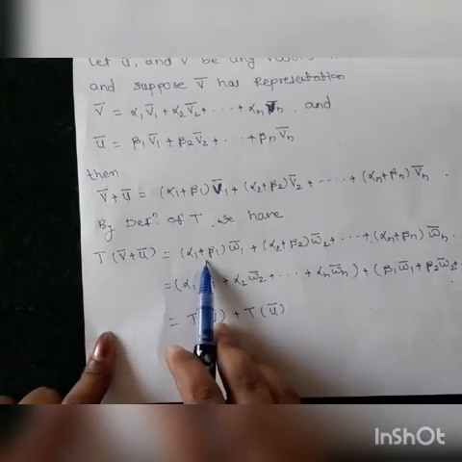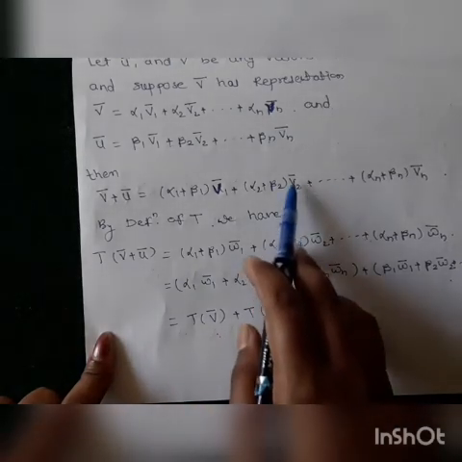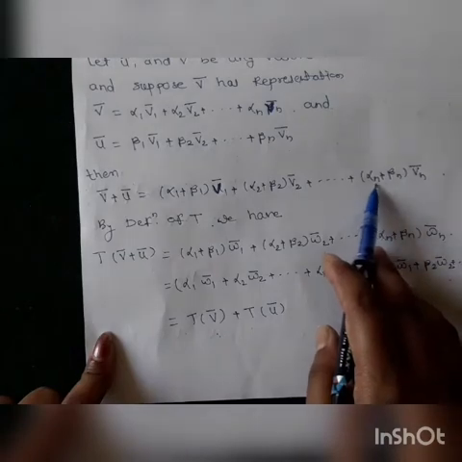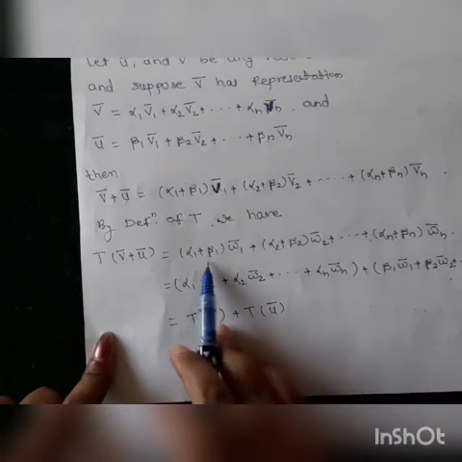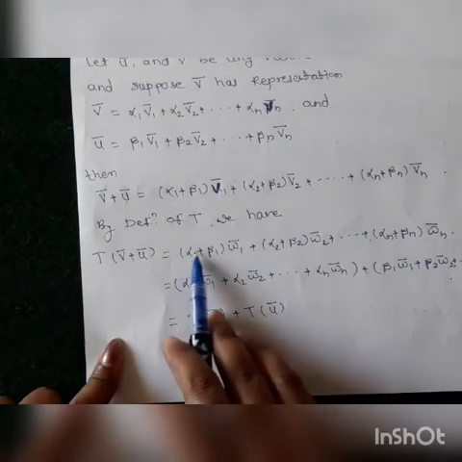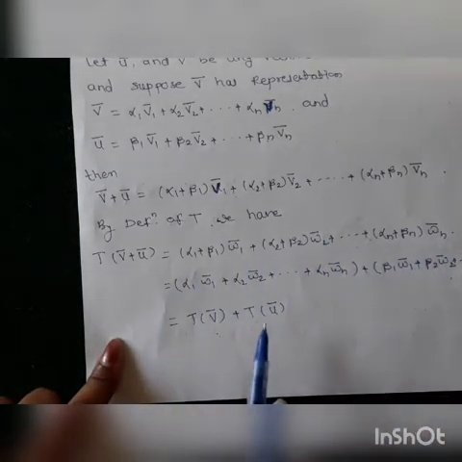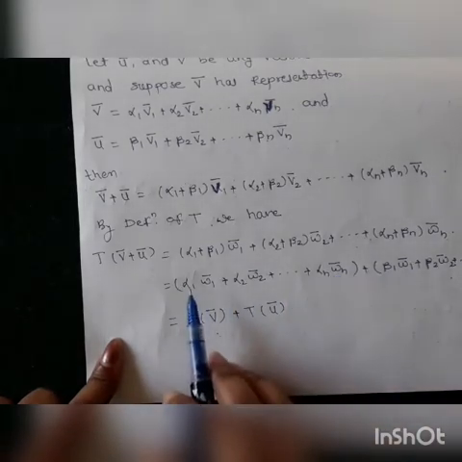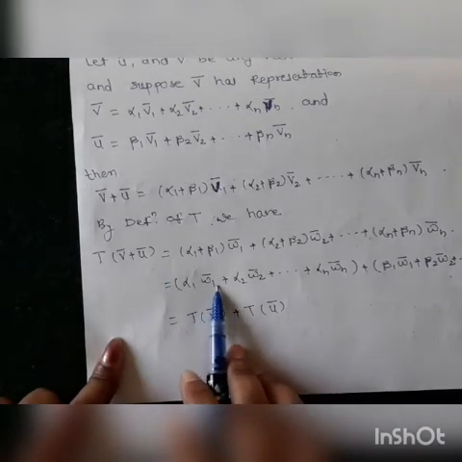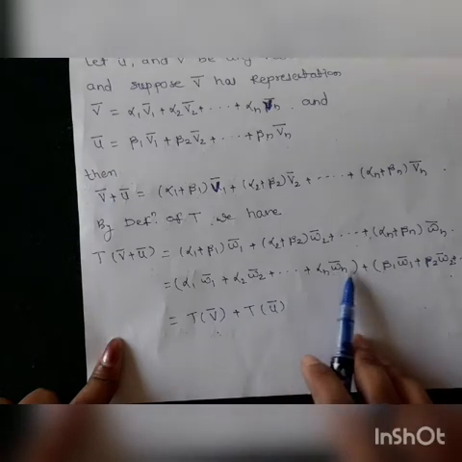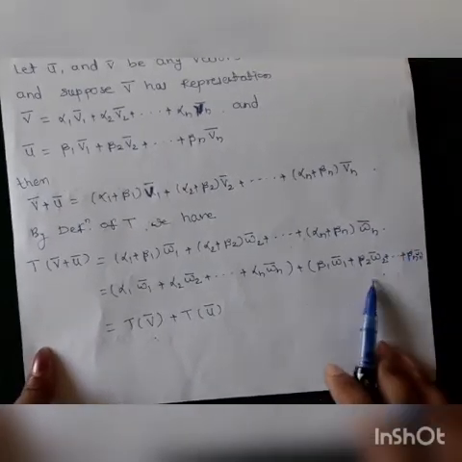Therefore, it is equal to alpha 1 plus beta 1 W1 bar, plus alpha 2 plus beta 2 W2 bar, up to so on, alpha n plus beta n Wn bar. Now multiplying, we get alpha 1 W1 bar plus beta 1 W1 bar, then alpha 2 W2 bar plus beta 2 W2 bar, and so on. If we consider the alpha i Wi in one bracket and the beta i Wi in a second bracket, we get alpha 1 W1 bar plus alpha 2 W2 bar up to alpha n Wn bar, and in the second bracket beta 1 W1 bar plus beta 2 W2 bar up to beta n Wn bar.